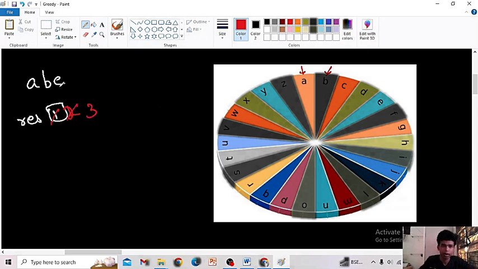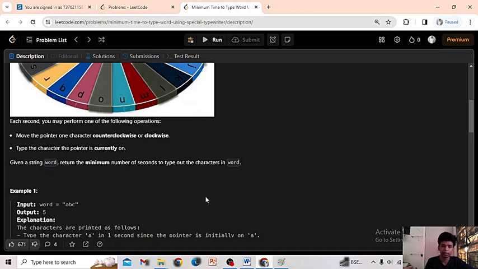Now I want to go to C. Currently my pointer is at B. I can go one step in the clockwise direction, right? For this I take 1 second. Now again to type the C, I take again 1 second. That's all. So my output will be 5. That's all. So this is the problem statement.